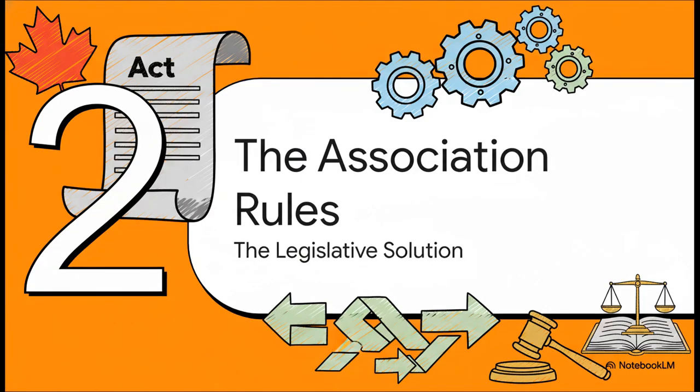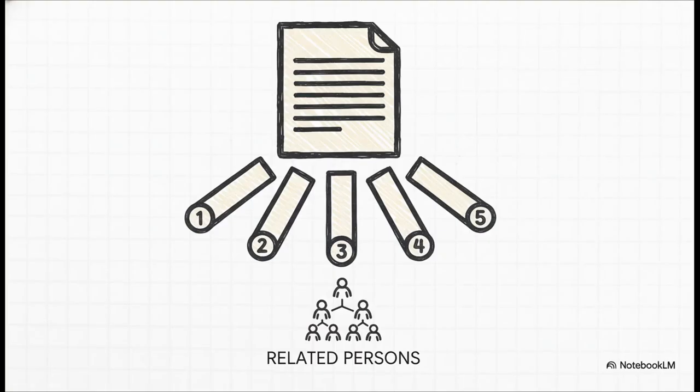Okay, so now that we know the why, let's dive into the how. How does the government actually stop this multiplication of the SBD? Well, the solution is found in the Income Tax Act itself. The main event is Section 256 of the Act. This section lays out 5 very specific tests for when companies are considered associated. But before we get into those, we have to introduce a key character in this story: the concept of related persons. This idea, defined in Section 251, is fundamental. It basically refers to people connected by blood, marriage, common law partnership, or adoption. You'll see this concept pop up again and again.